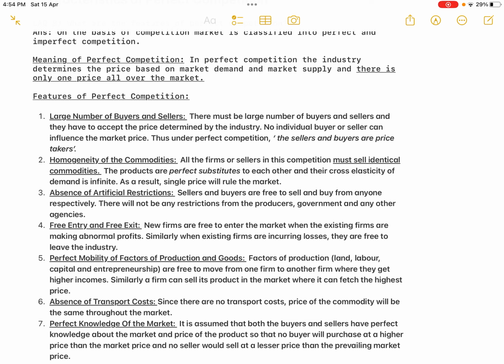The products are perfect substitutes for each other and their cross elasticity of demand is infinite. So, perfect substitute. If two sellers are selling the same soap, then the buyer can go to seller A or completely substitute with the soap sold by seller B. That is a perfect substitute.